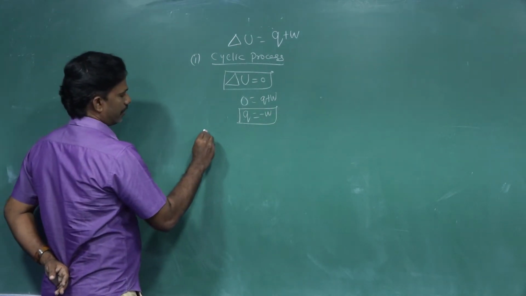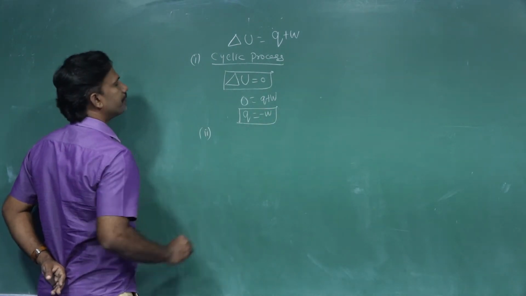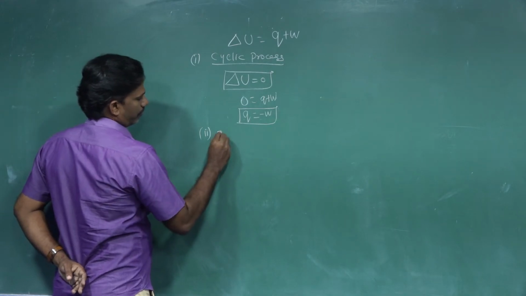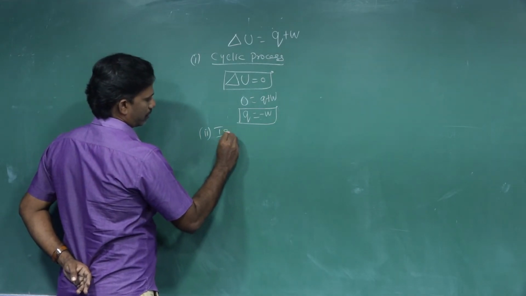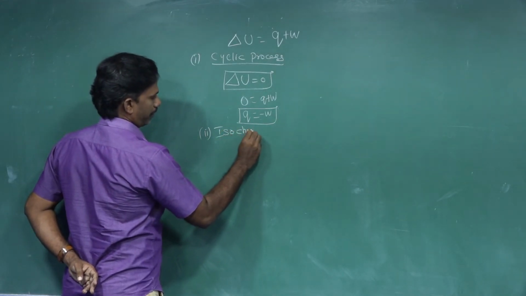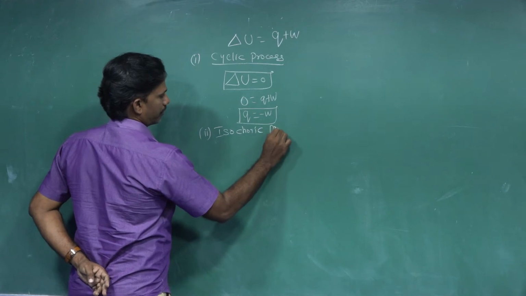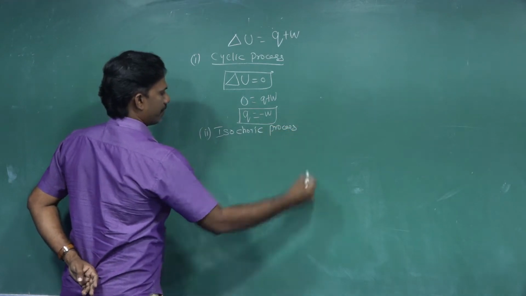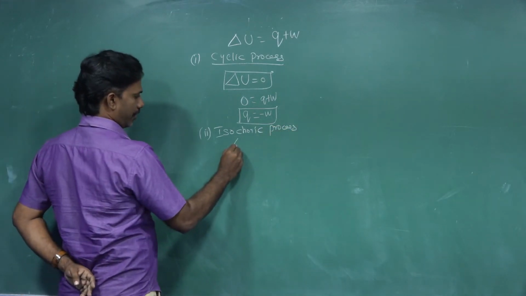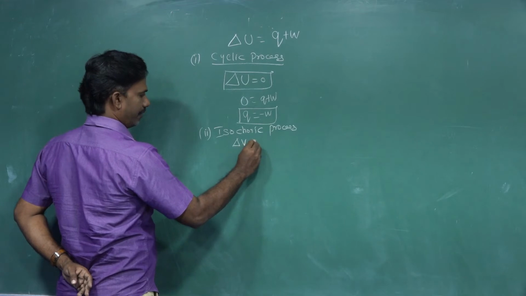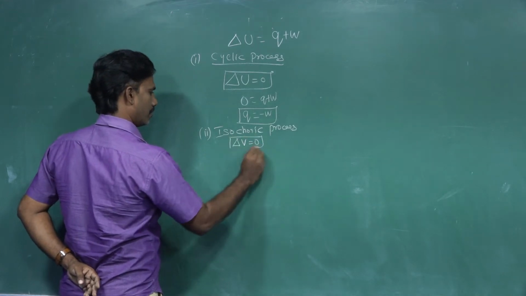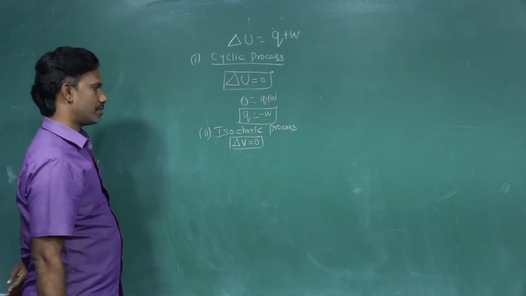Then case number 2, for isochoric process. For isochoric process, del V equal to 0, that you know very well. Del V equal to 0, volume constant, change in volume is zero.